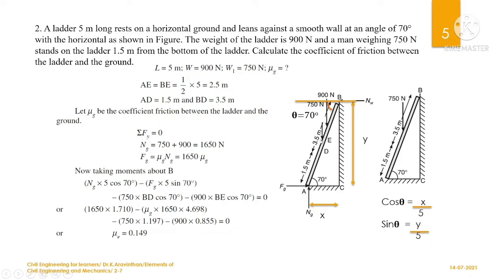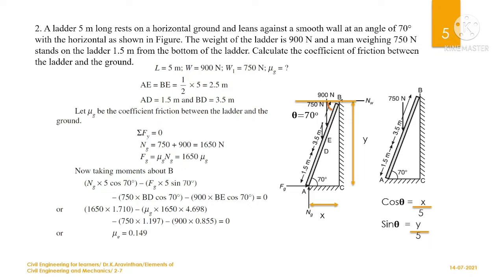These are the forces acting up and down, equal to 0. If you take minus 750 and minus 900 to the other side, you will get Ng as 1650 Newton. And if you want to find Fg, you can multiply mu into Ng. So this is the term which we have to find in this problem. So let us keep Fg in terms of mu Ng.